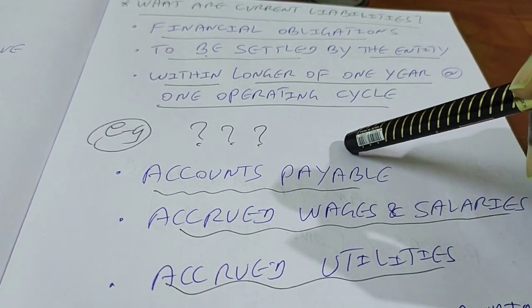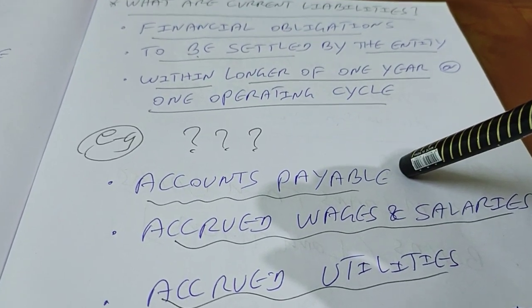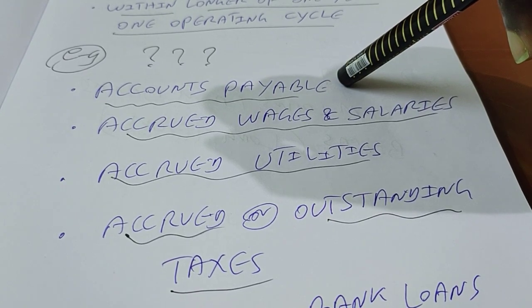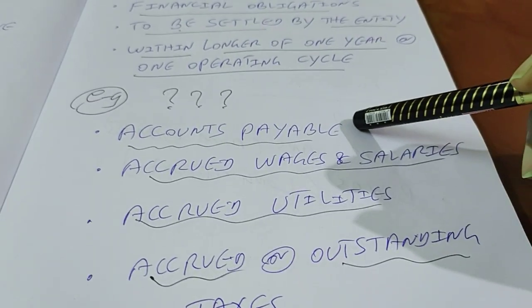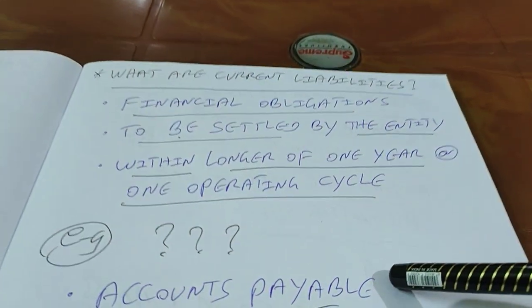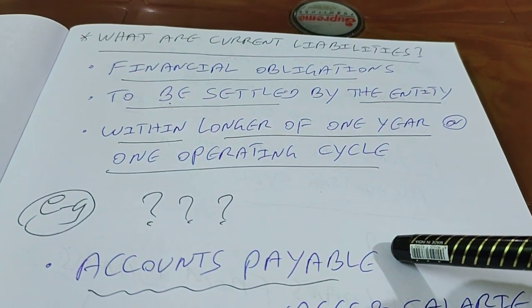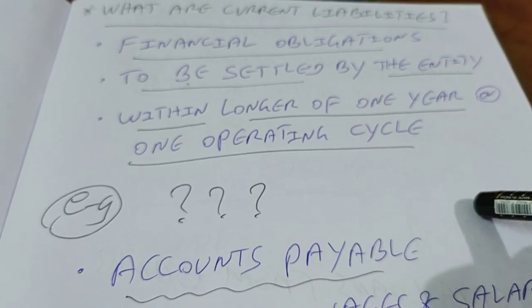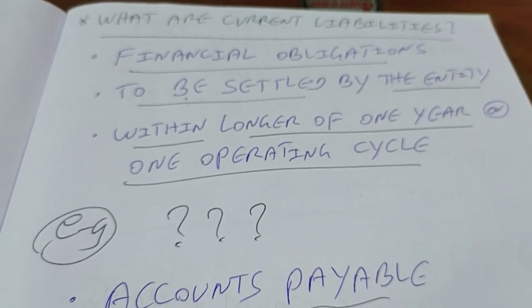What are the examples for that? Accounts payable. What does it mean? We have purchased material or inventory but we have not yet paid the vendor, which is called accounts payable. We have to pay within the next 1 year, otherwise he will not supply the material in the next period. So this is accounts payable. It is an example for current liability.